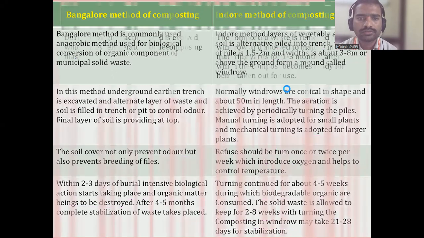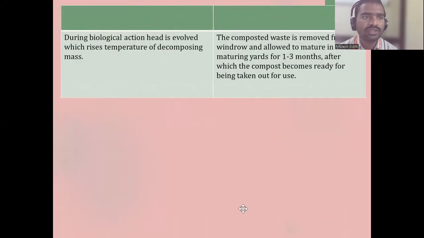Next, one more point: during the biological action, heat is evolved, which raises the temperature for decomposition. So in the Bangalore method, temperature will rise. The composted waste is removed from the windrow and allowed to mature. The maturing yard will take 1 to 3 months, after which the compost becomes ready to be taken out. This will also take time, but better is the Bangalore method.